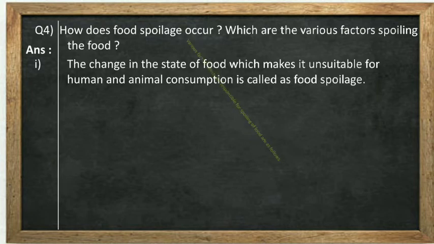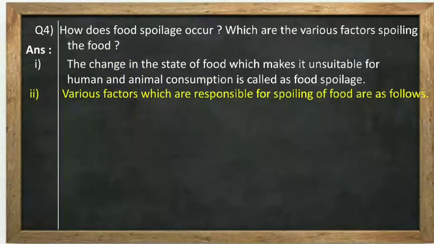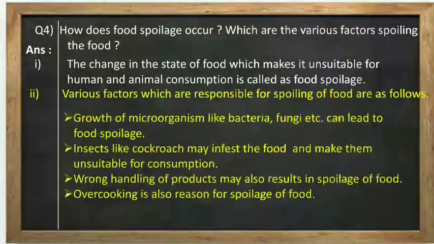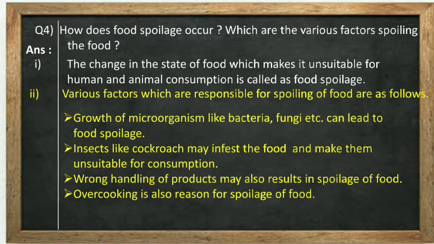And what are the factors? The second part of this question is which are the factors spoiling the food? So there are different factors. First one is growth of microorganisms like bacteria, fungi, etc., which can lead to food spoilage. The microorganisms we cannot see with our naked eye. हम हमारी आँख से देख नहीं सकते इतने जो microorganisms होते हैं, उसके अंदर अगर develop हो जाते हैं, which spoil the food. Insects like cockroaches may infest the food and make it unsuitable for consumption.